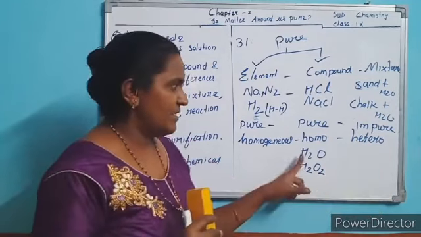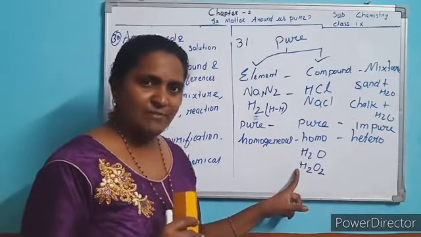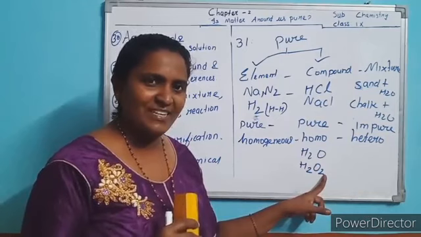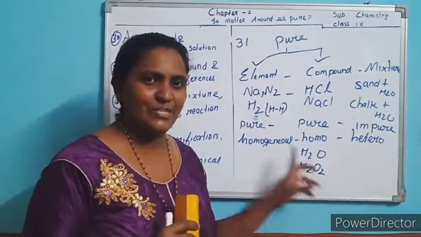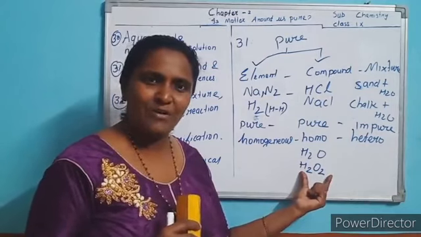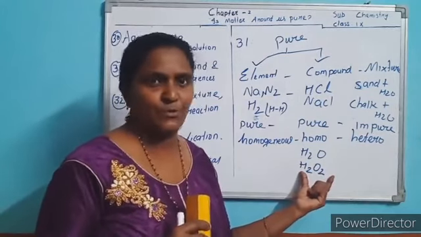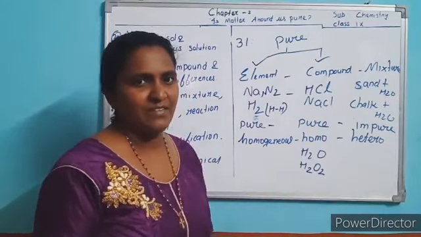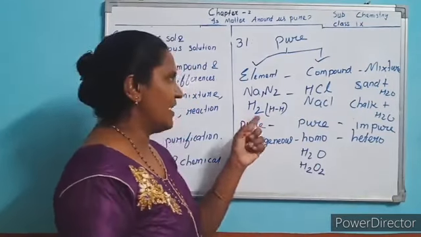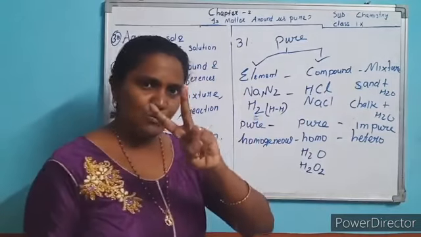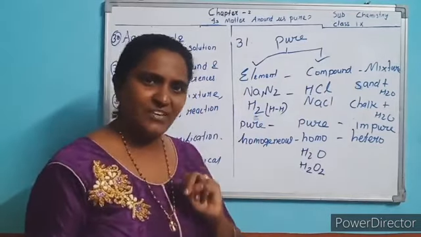Understood? It is made from 2 atoms of hydrogen and 1 atom of oxygen. That means they are in a fixed ratio. Elements combine to form a compound in a fixed ratio, whereas in a mixture it is not fixed. Here also, in the hydrogen element, 2 atoms of hydrogen are joined, fixed.